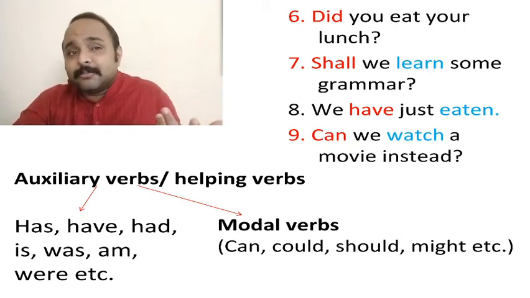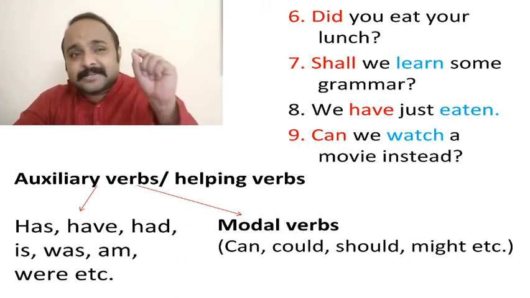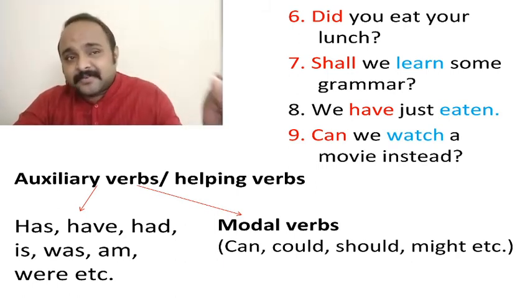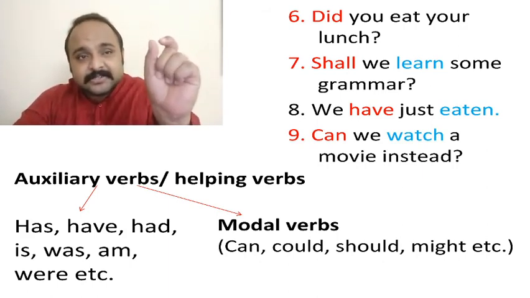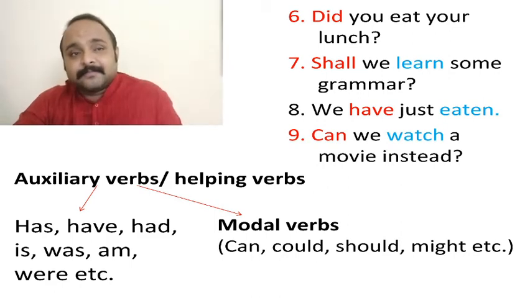Sir, we have just eaten. Can we watch a movie instead? We have just eaten. A task has been completed in the past and has a connection to the present. This is the present perfect. So we have just eaten. Lexical verb, eaten. Auxiliary verb, have. What is this just? It's an adverb.